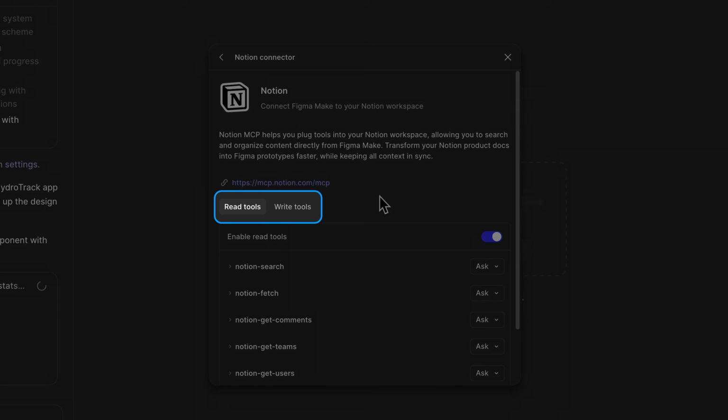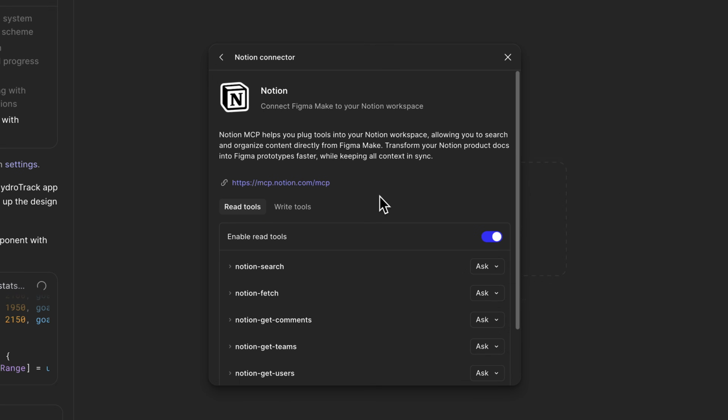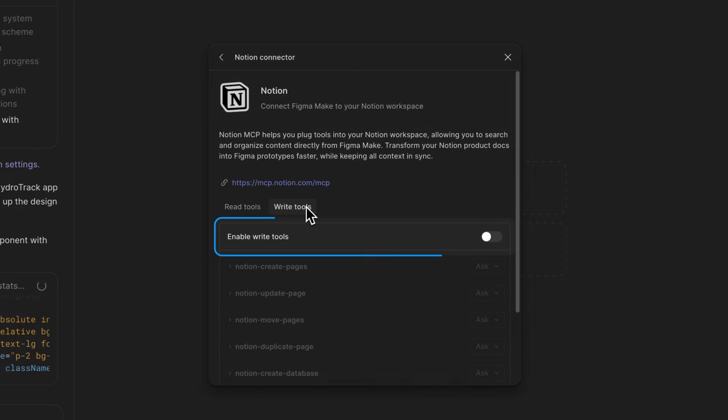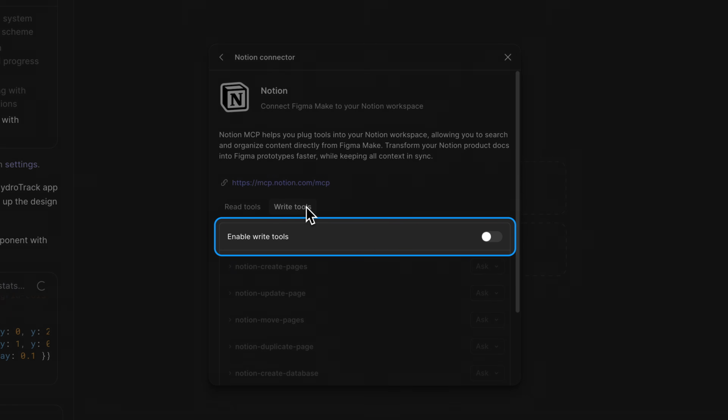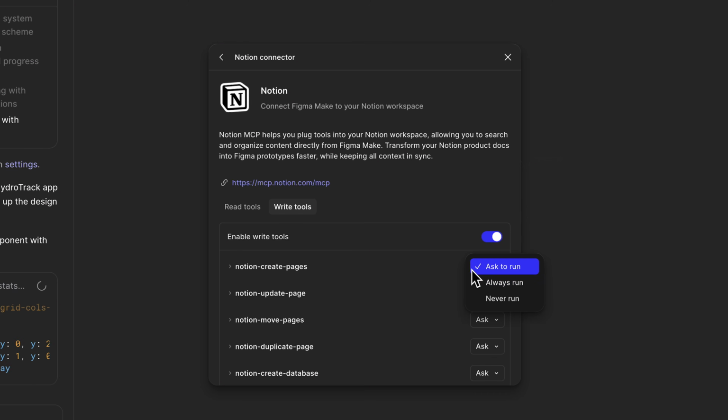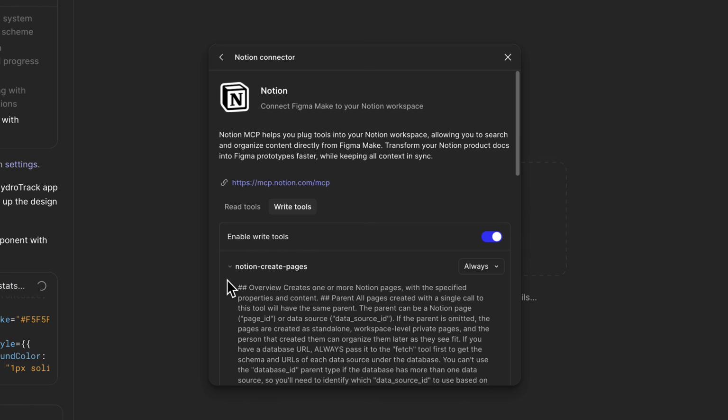Connectors can include two types of tools, read and write. Read tools let Figma Make pull in context from your external tool. Write tools let you push updates from Figma Make back to the connected tool. When you add a connector, its read tools are automatically enabled, but any write tools are turned off by default. You can enable these tools, manage their permissions, and view a description for what each tool does in the connector settings.